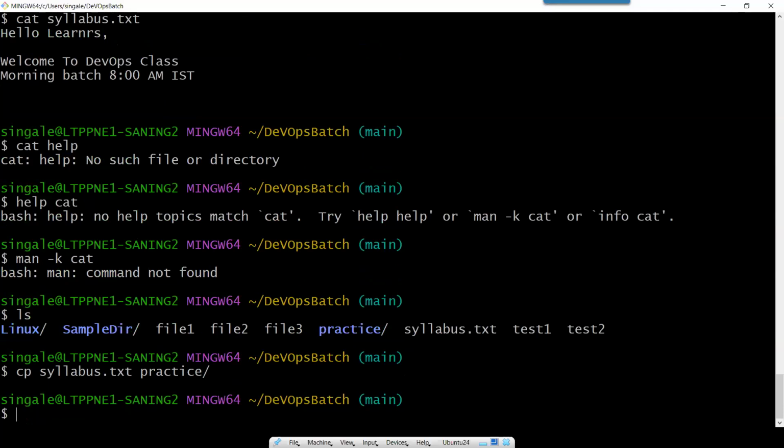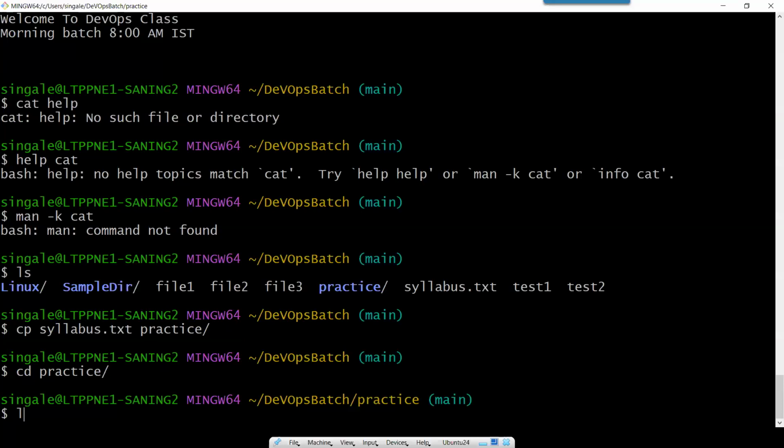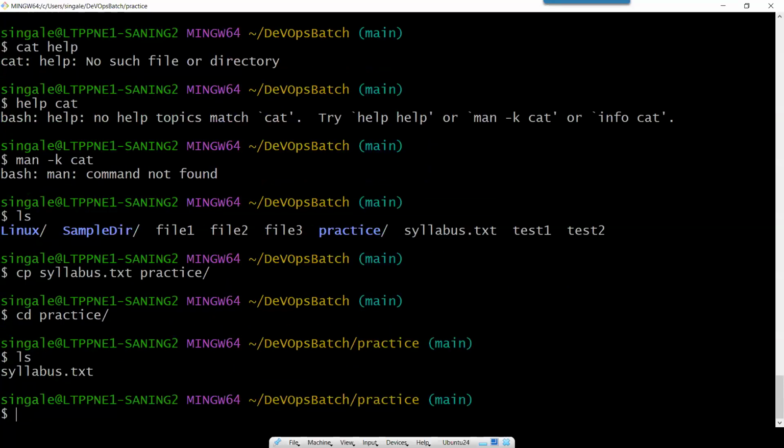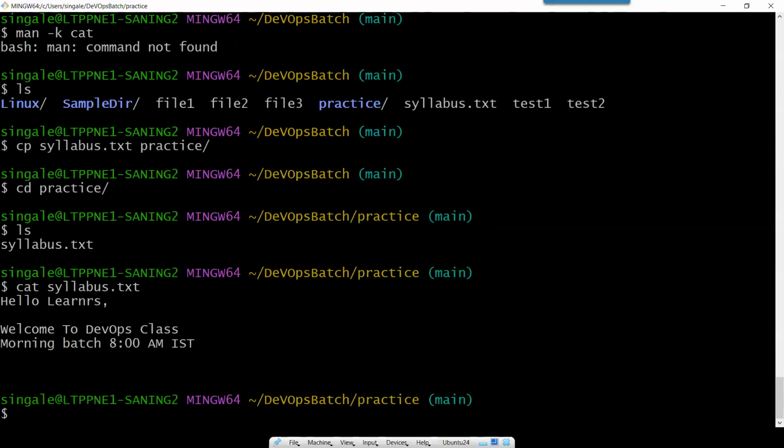So let's go to the practice folder. You can do the same thing for folders or directories as well. I just type pra and press tab. You can see it autocompletes practice, and cd means change directory. I want to go inside this practice directory, so I'm pressing enter. And now I want to do ls. If I do ls, I can see the file has been copied. I want to read the content of the file, so I will use the command cat syllabus.txt and press enter. You can see the same file has been copied. So this is a simple command to copy files.